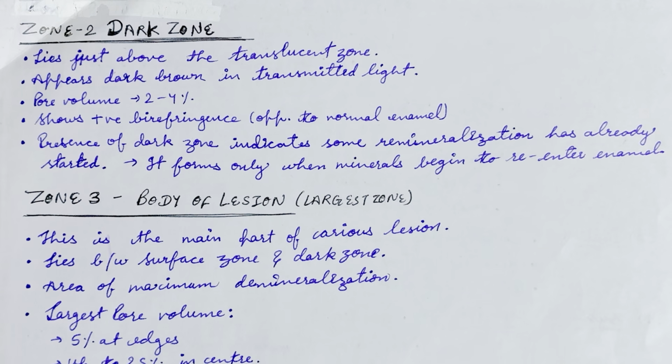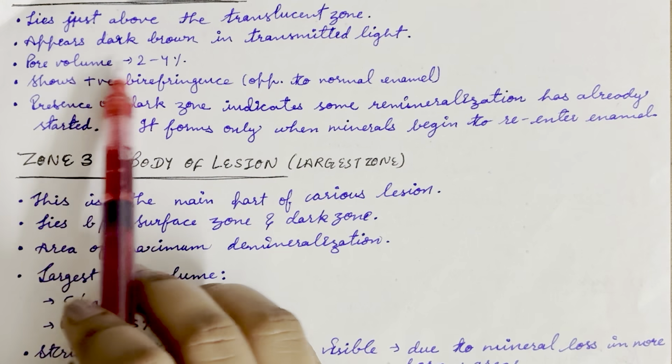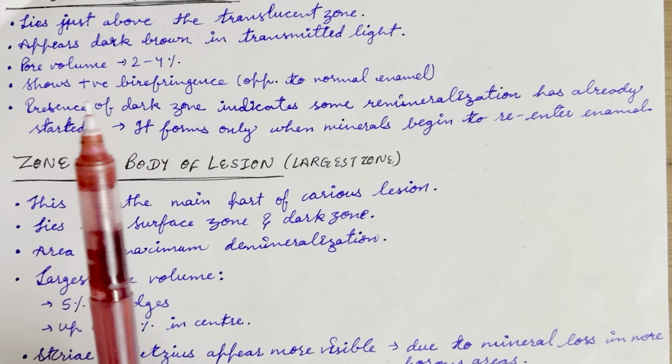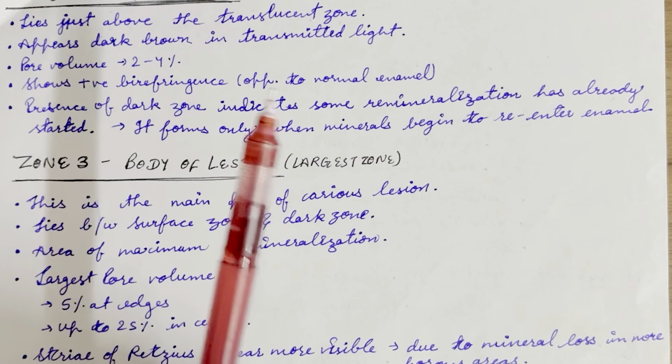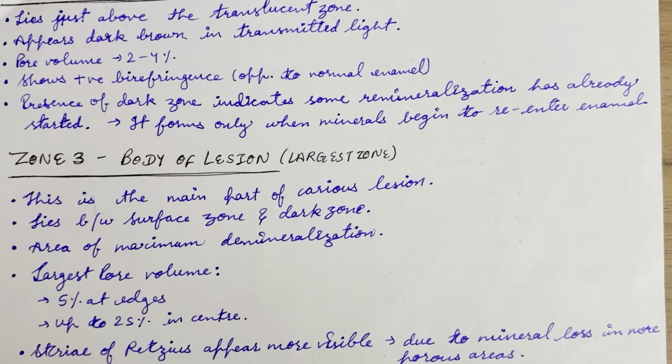Now we will start with the second zone, which is known as the dark zone. It appears dark brown in transmitted light and it has a pore volume of 2 to 4%. It shows positive birefringence, opposite to the normal enamel. Remineralization has already started. It forms only when mineral begins to re-enter the enamel.